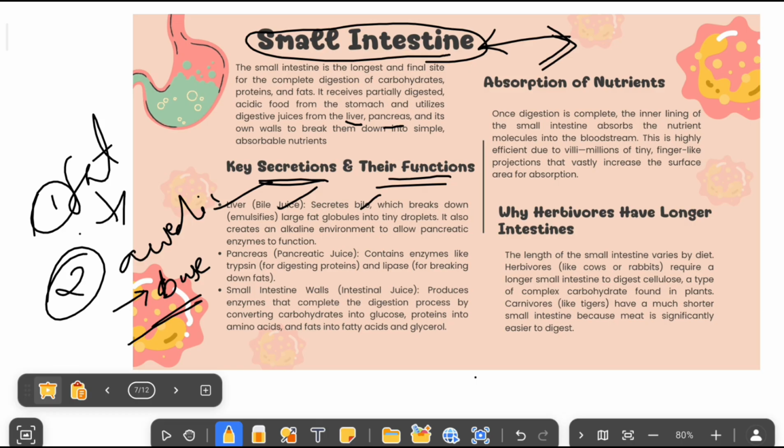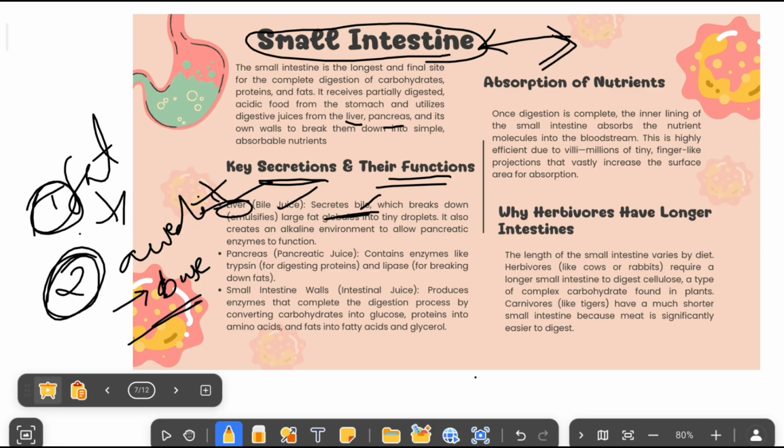The bile juice is made by the liver and contains bile salt. And remember, there are no enzymes in the bile juice. It will break down the fat molecule into simple fat molecules and convert the acidic medium into a basic or alkaline environment.